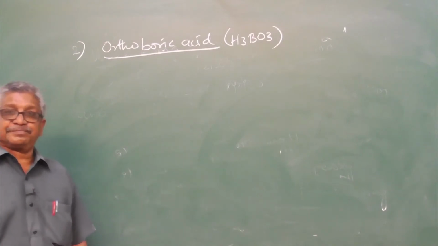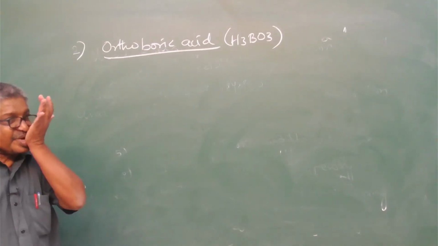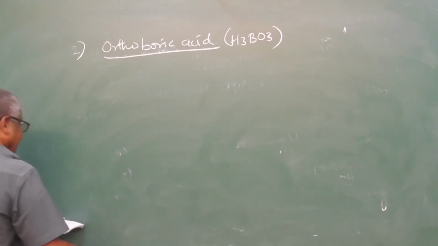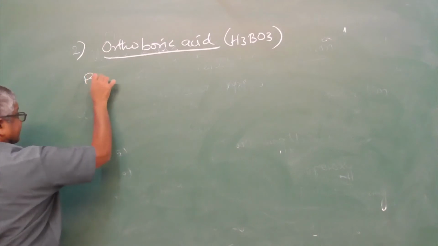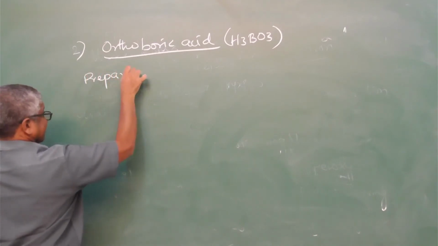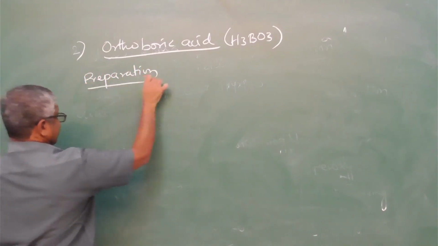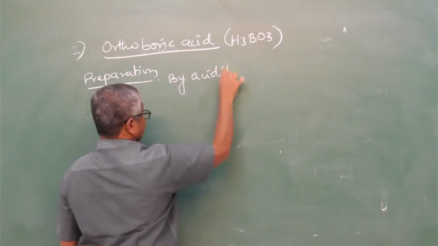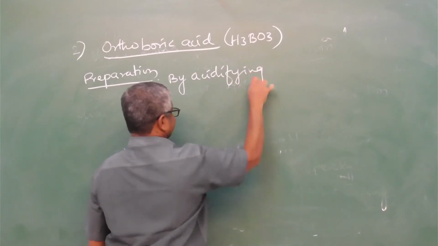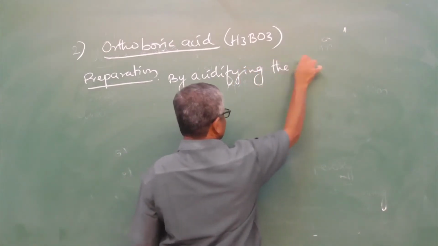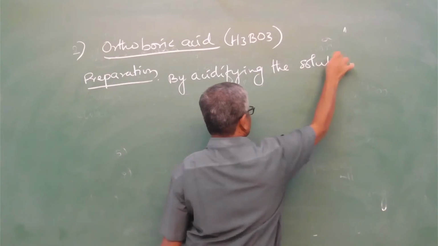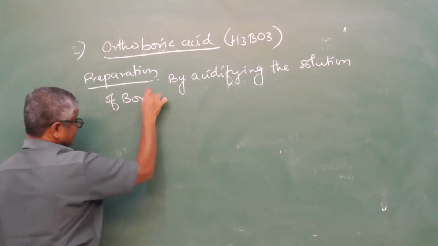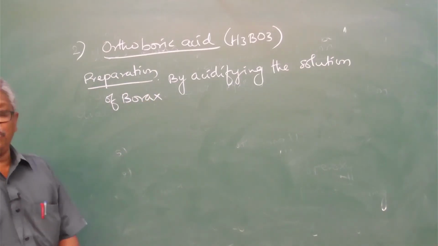Orthoboric acid. Next, it is prepared by acidifying an aqueous solution of borax. Preparation by acidifying the solution of borax. Borax formula we know.